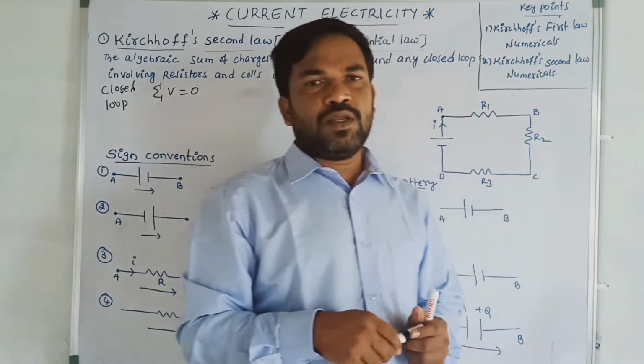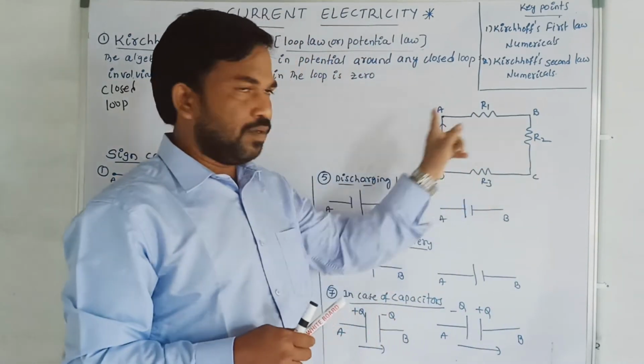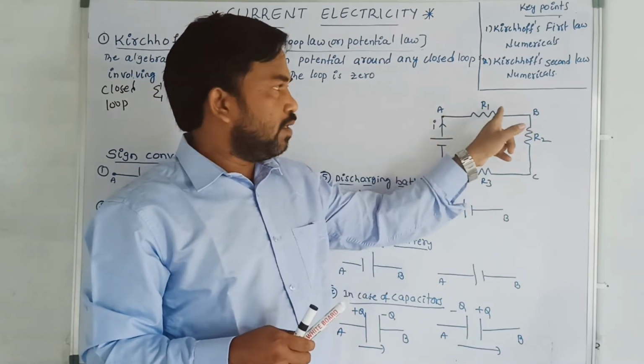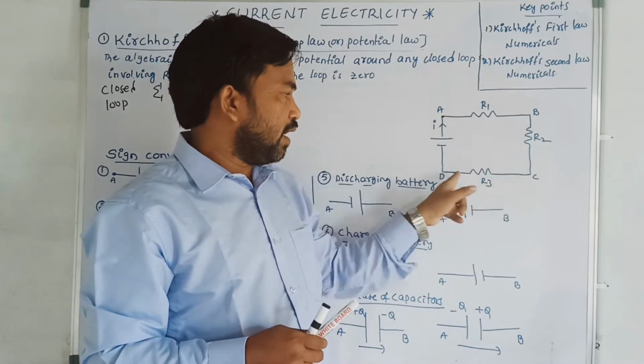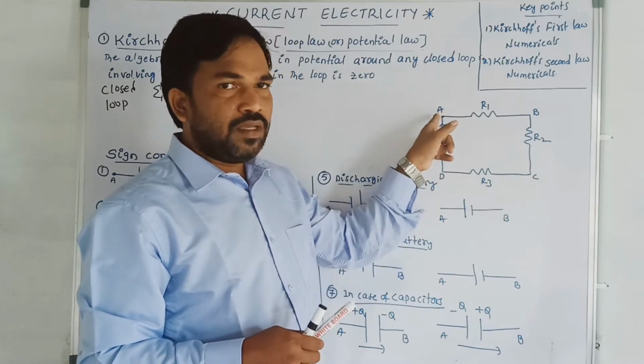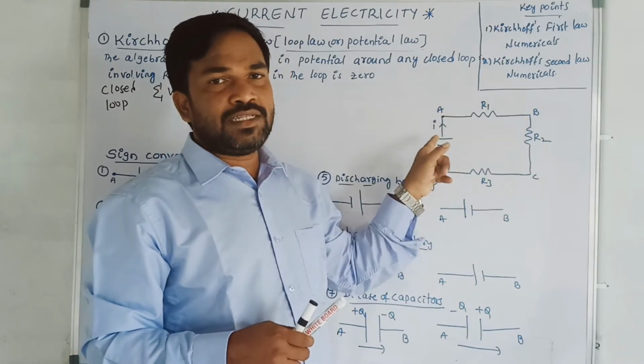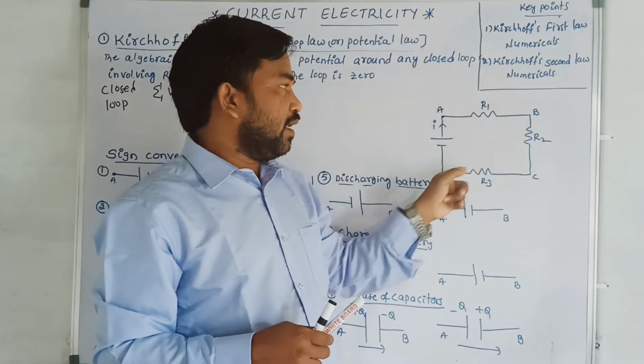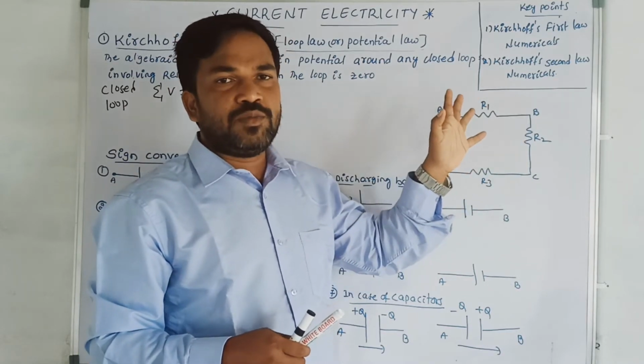First of all, what do you mean by a closed loop? See, it is one closed loop. For example, I started from A, moving to B, going to C, again coming to D, again coming to A, but I am not retracing the path. I am just moving in a path A, B, C, D, A. Therefore, it is said to be a closed loop.